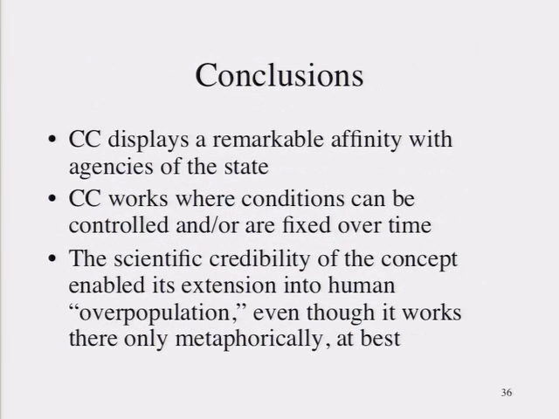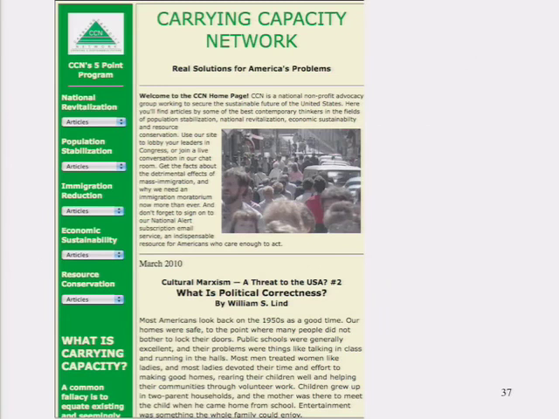So, conclusions. You can read those yourselves. I've just more or less summarized what I think the key point is. And then finally, if you have a chance at some point, go and look at the Carrying Capacity Network, which is one of the first sites that will pop up on Google if you Google carrying capacity, and read this. It's essentially an organization devoted to preventing immigration and stabilizing population in the name of resuscitating the Waltons.